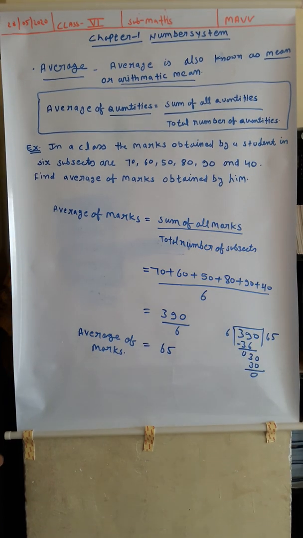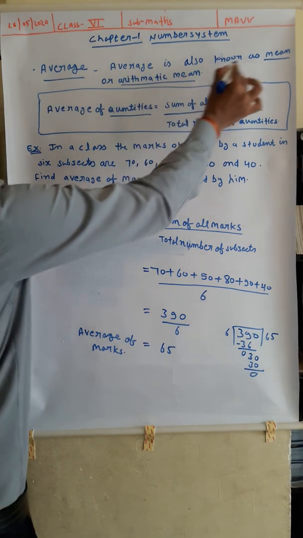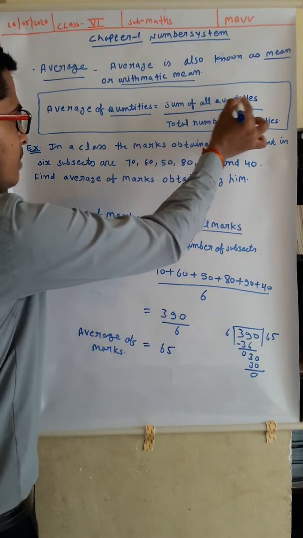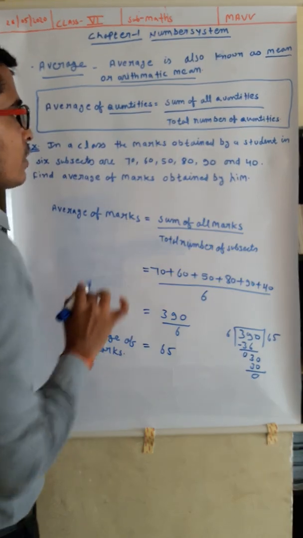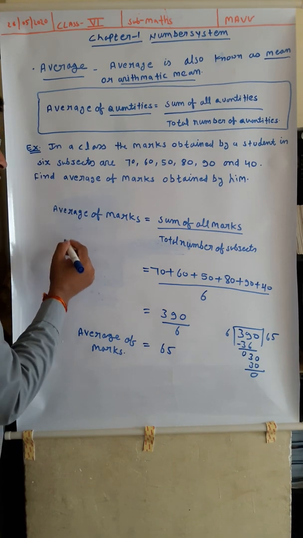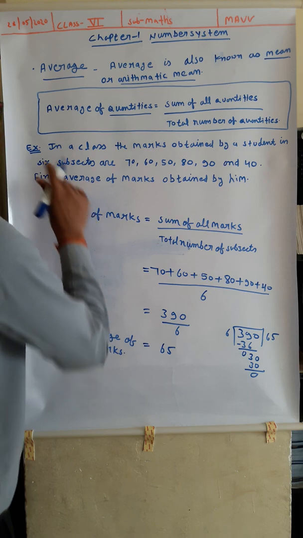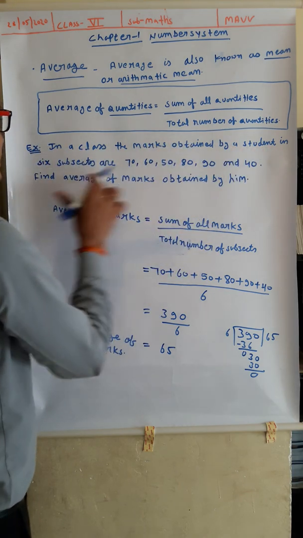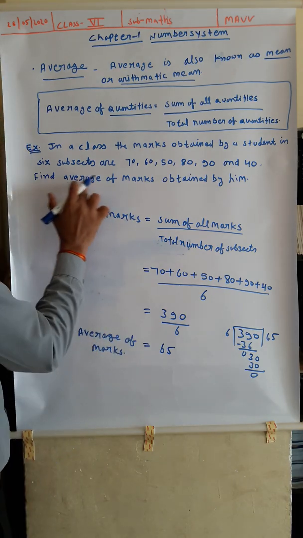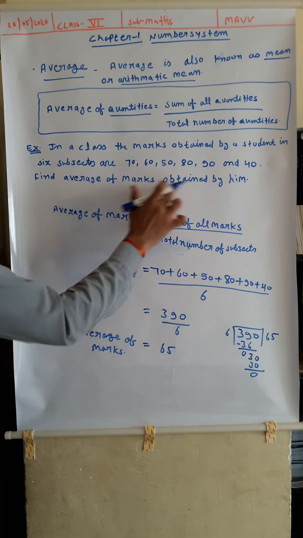Understand, kids? Very easy. Let's revise. Average is also known as mean or arithmetic mean. Average of quantities is equal to the sum of all quantities upon the total number of quantities. Quantities may be numbers, heights, weights, lengths, marks, etc. In the example, a student's marks in 6 subjects are 70, 60, 50, 80, 90 and 40, and we have to find the average of marks.